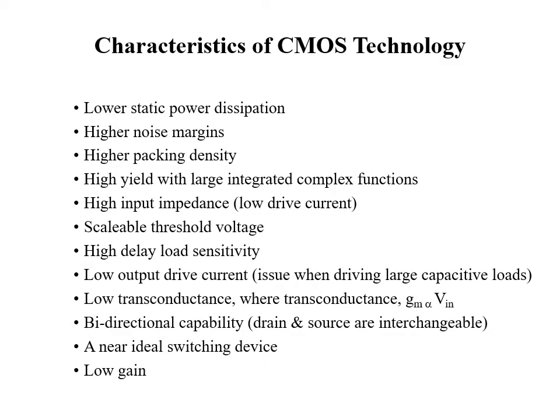Some of the characteristics of CMOS technology are that it offers lower power consumption, it has higher noise margin as compared to bipolar technology, and it has higher packing density due to the lower size of the transistor. In CMOS technology, large complex functions are integrated on the same chip, so that it reduces area and also reduces power consumption. It has higher input impedance. It has scalable threshold voltage, meaning the threshold voltage can be reduced so that overall power consumption will be decreased.